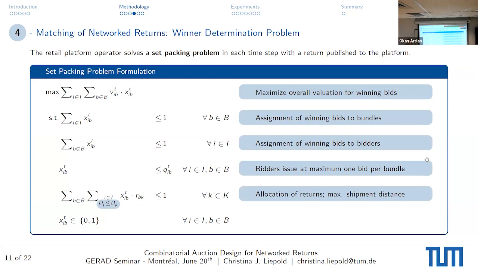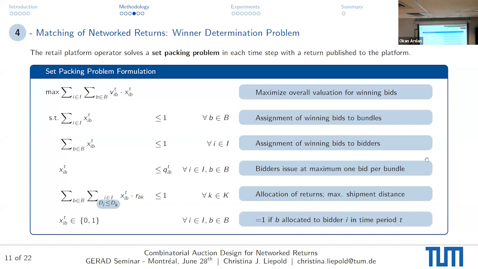Part of the constraint allocates the maximum shipment distance, which basically states that we do not want to ship more than what the original return shipment would be. So if I bought a shoe from Porto, I would not be allowed to ship it to Montreal to a supplier, even if they were really interested in it. Why this is the case, we will look at in the results, because you can obviously relax this and you can also make it harder. But in the end, there will be a nice way that actually accounts for this formulation.